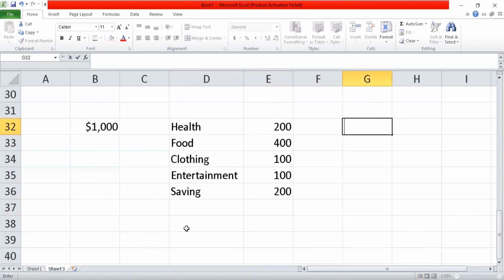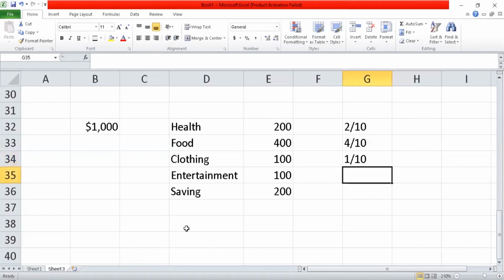This is 2 over 10. This has 4. I will take it as 2 over 10. I will take it as 4 over 10. If I'm taking 1000 as 10, guys, if I'm taking 100, I'll take 1 over 10. So I'm spending the same 1 over 10 here also. Then I'm spending 2 over 10 on the same.